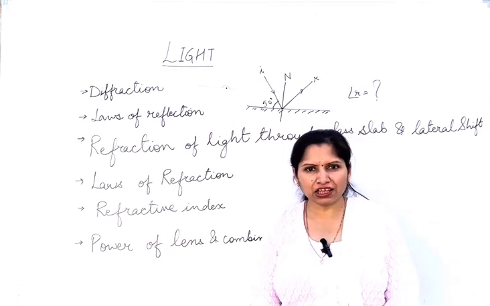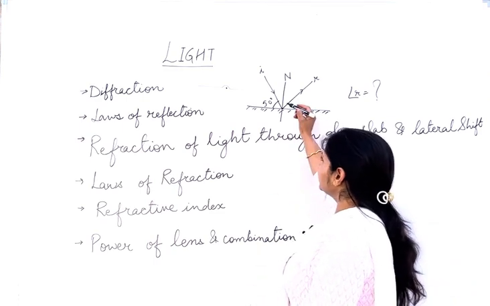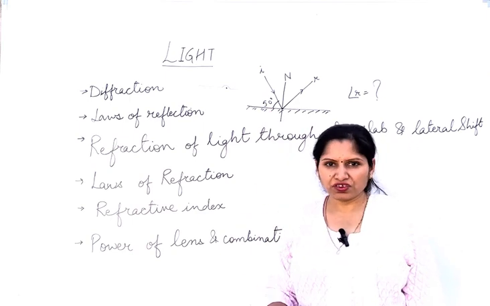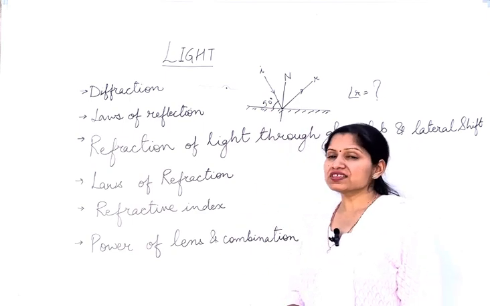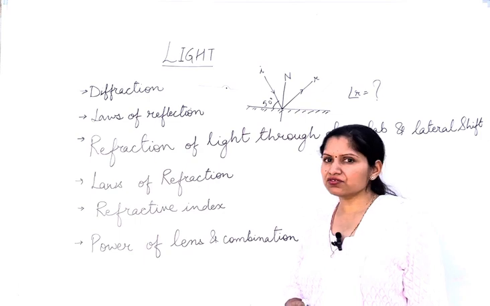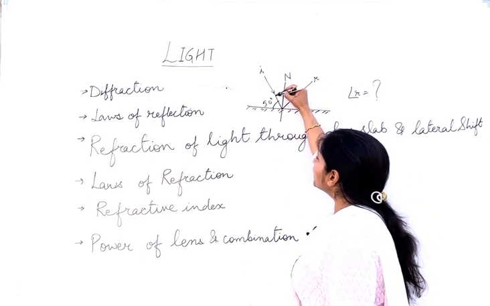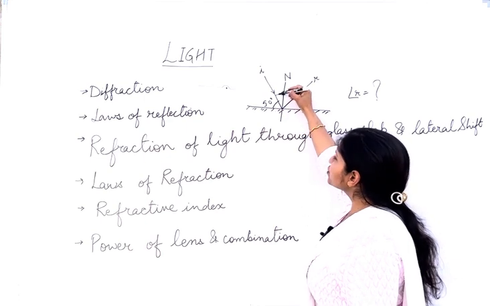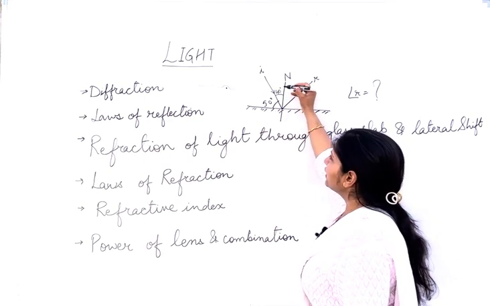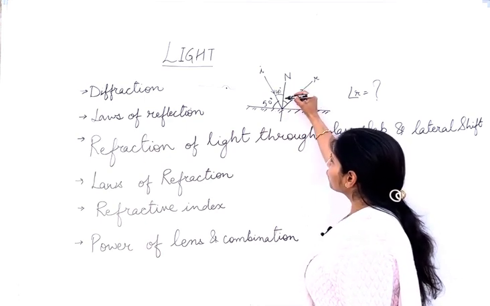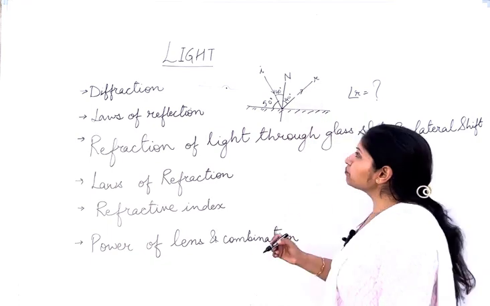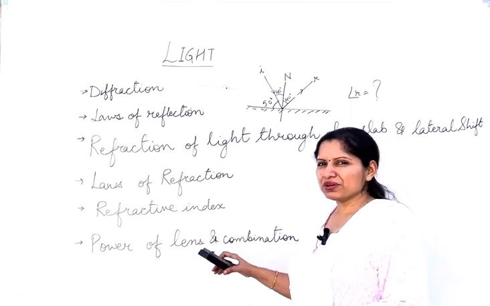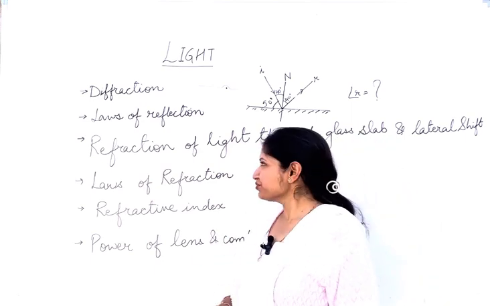Here the 50 degrees given is not the angle of incidence. The angle of incidence is the angle between the incident ray and the normal, so this angle will be 40 degrees, since the whole is 90 degrees. So the angle of reflection will also be 40 degrees. It's a very simple question, but don't get confused.